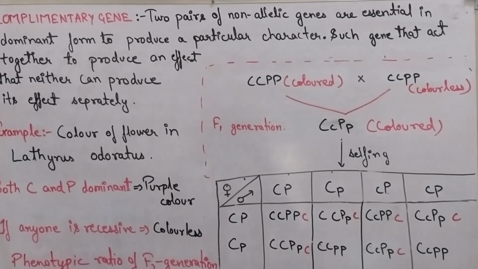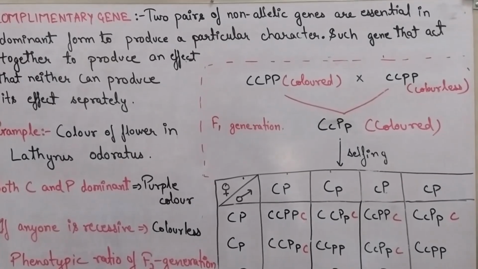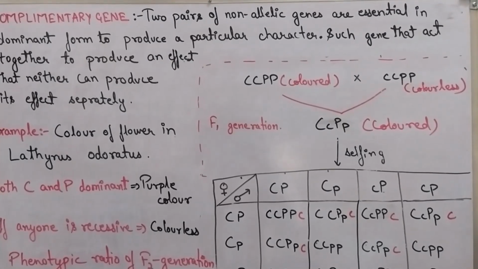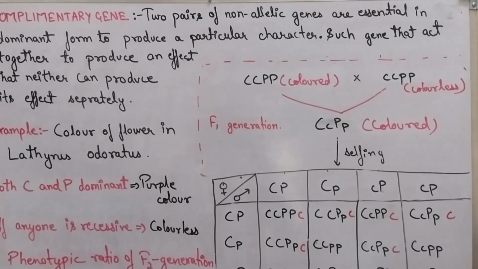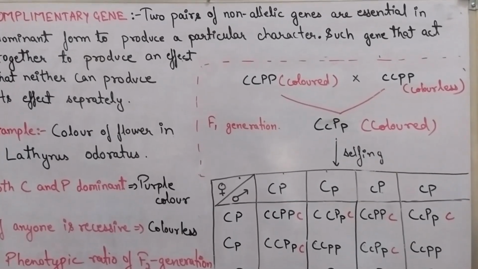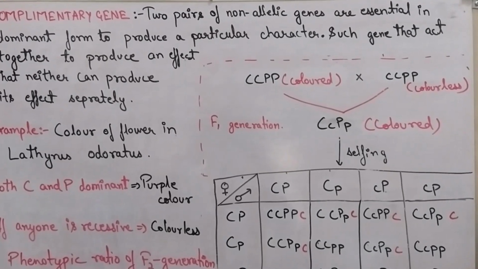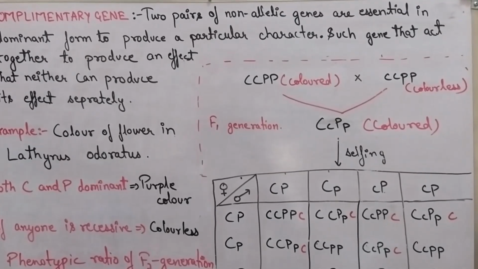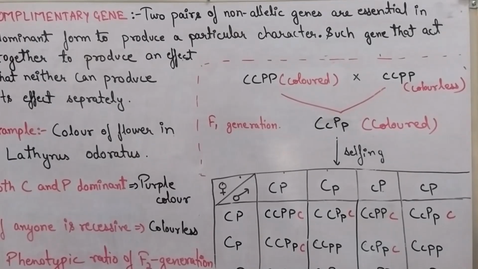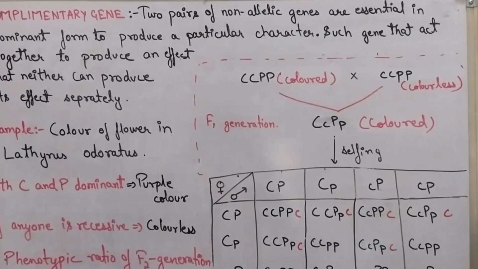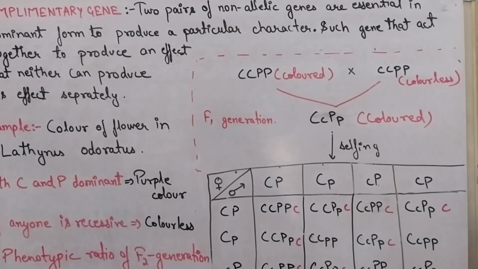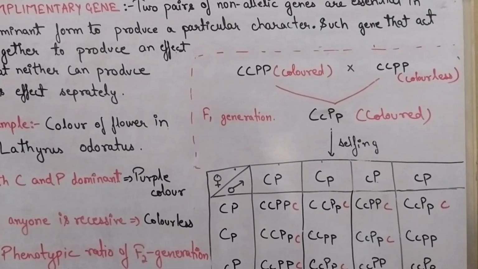So we can take the example of Captain America and Iron Man. When they separately fight with Thanos, they are defeated, but when they together fight with Thanos in dominant form, they defeat Thanos. So if both the genes are present in dominant form and together, then they can only produce the dominant phenotype. If either of them is in recessive form, then they do not produce dominant phenotype.